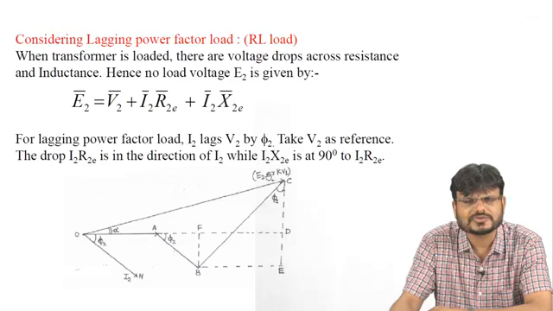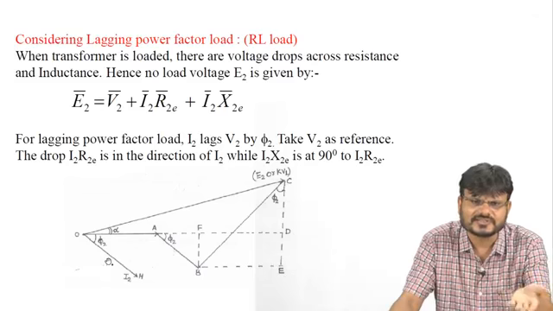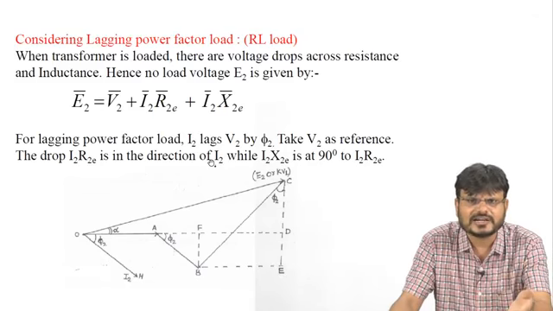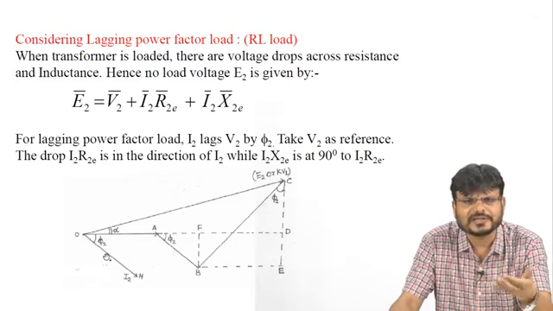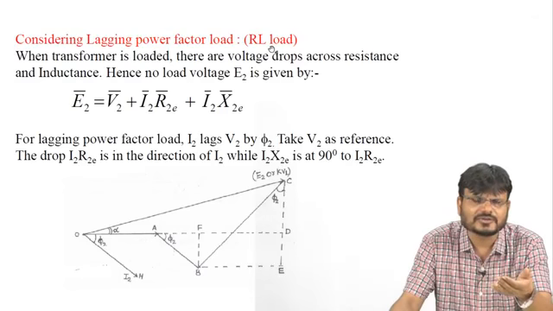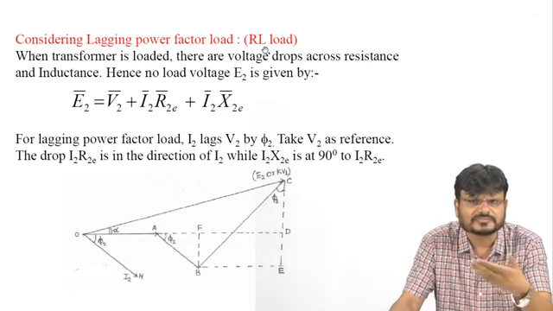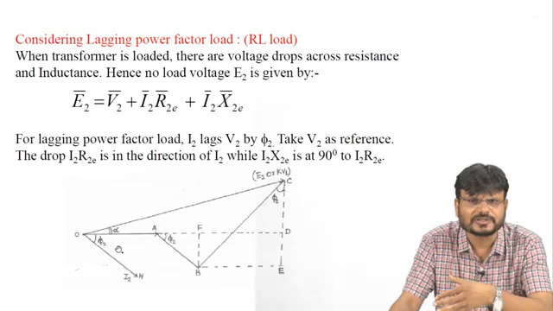Now again this can be understood by this phasor diagram. Assume that OA is the voltage applied V2. For a lagging power factor load, what is this I2 current? That means this is the load current at the secondary side. This I2 current lags the terminal voltage V2 by some angle phi 2, and this phi 2 depends on this RL load. What is the value of the resistance? What is the value of the inductance of that particular load? On that this phi 2 will depend.